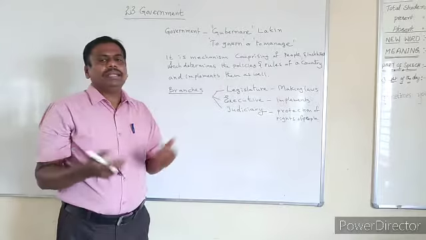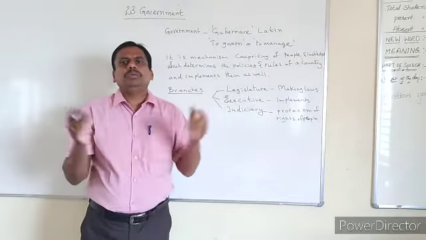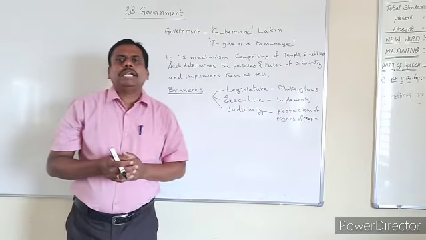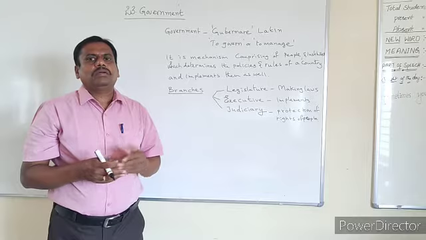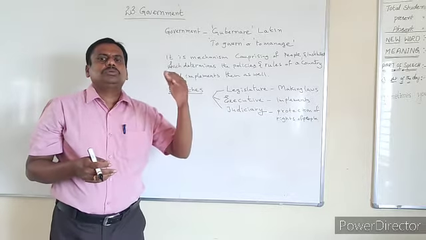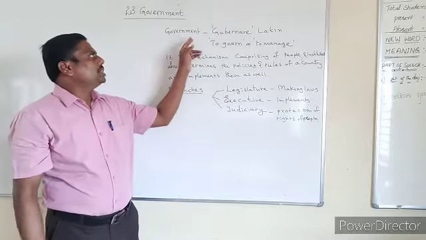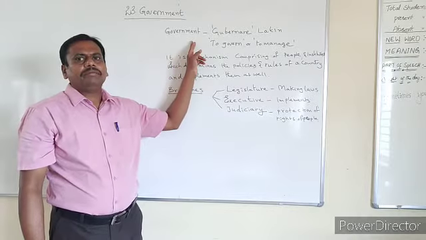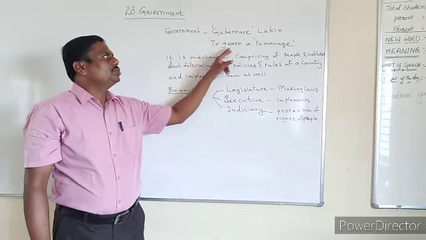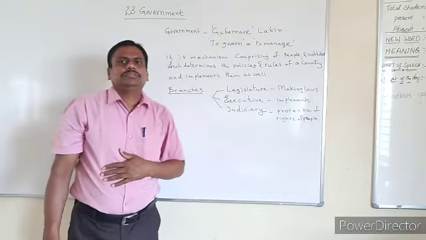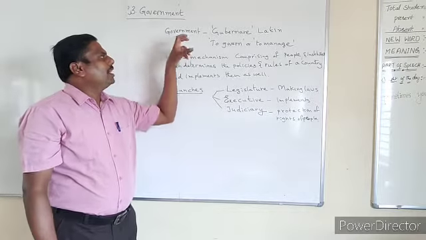Who will manage that? There should be a machinery. There should be a group of people. So in order to have such a group of people, we have got government. So government's main responsibility is to keep the entire country in order. So the English word government has been derived from the Latin word governare. The meaning of governare is to govern or to manage. Understood?